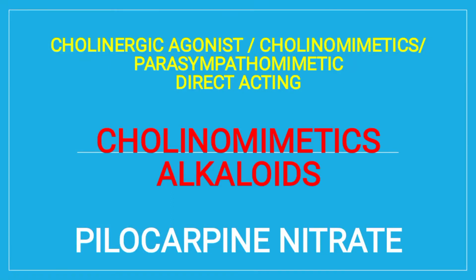Hello dear learners. Today we are going to talk about the cholinergic agonists, or cholinomimetics, or parasympathomimetics. Cholinergic agonists show effects similar to those produced by acetylcholine, so they are called cholinergic agonists. Cholinomimetics means they mimic the effects produced by acetylcholine.